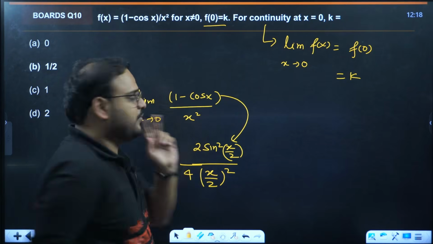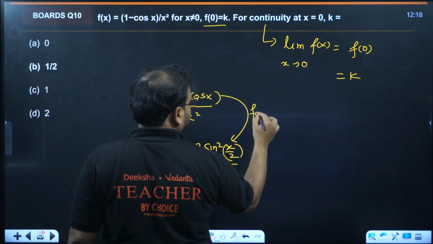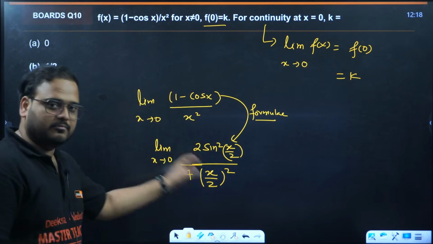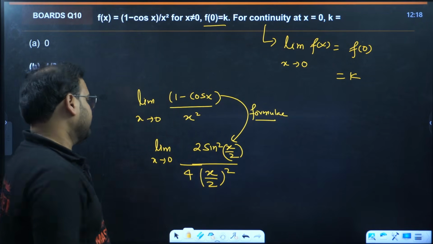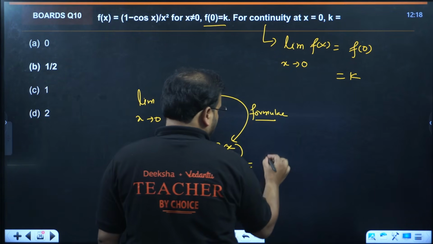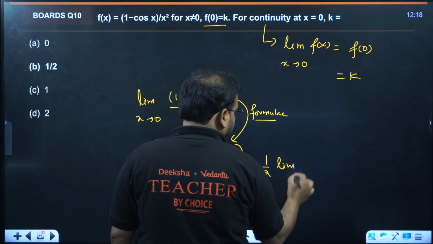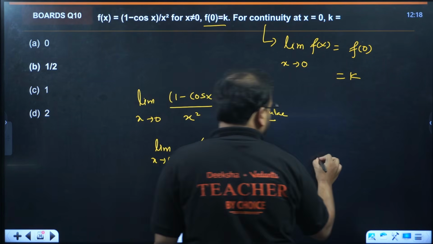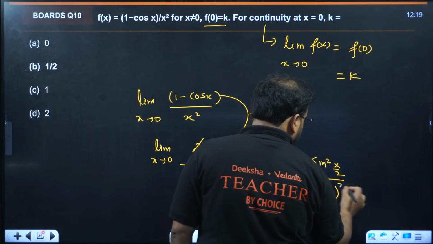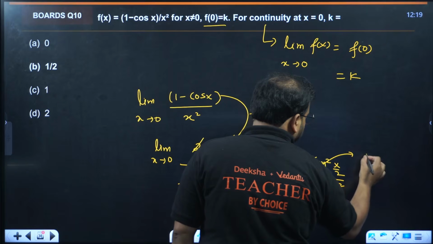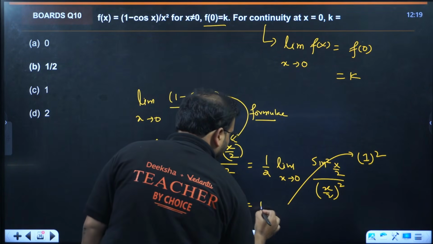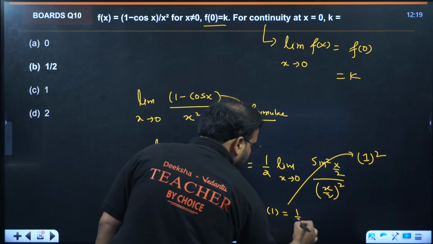So I have done 2 steps over here. Formula of half angle, and this is simply writing 4 into 1 by 4 and putting this in the whole square. Cancel this. Continue the limits. 1 by 2 is a constant. I'm getting limit x tends to 0 of sine square x by 2 upon (x by 2) the whole square. This answer is basically square of 1. Square of 1 is 1 only. So my answer is coming as 1 by 2 into 1. That is going to be 1 by 2.